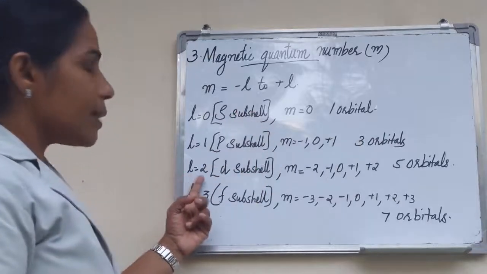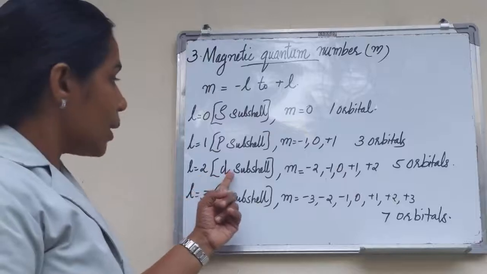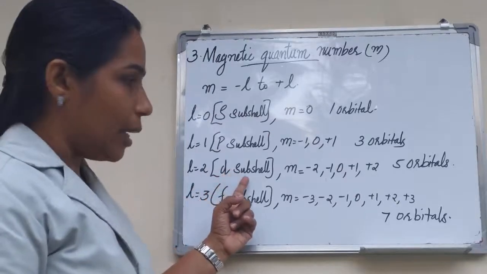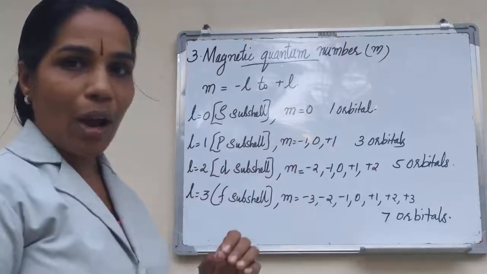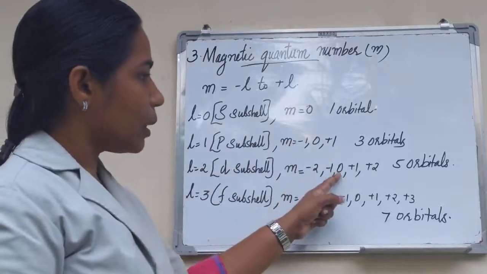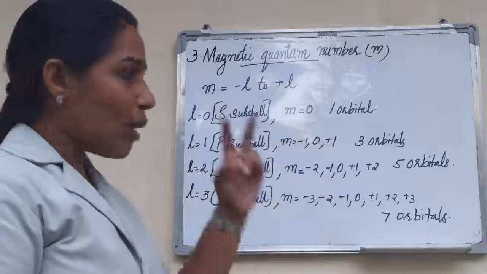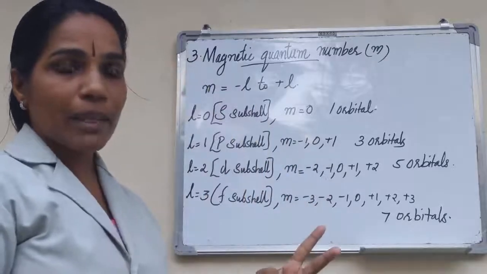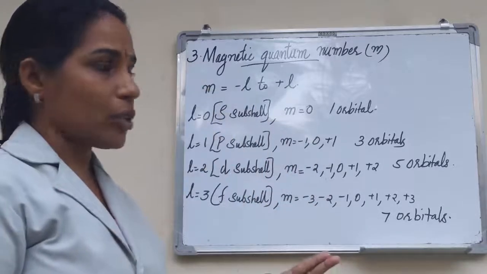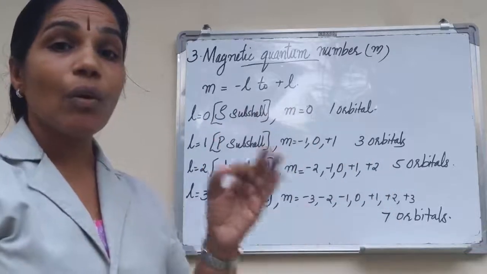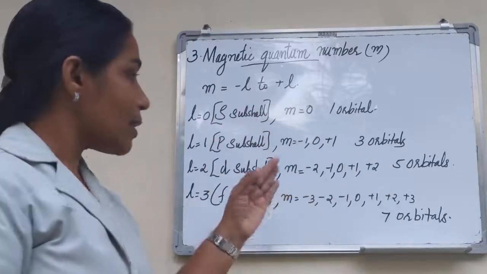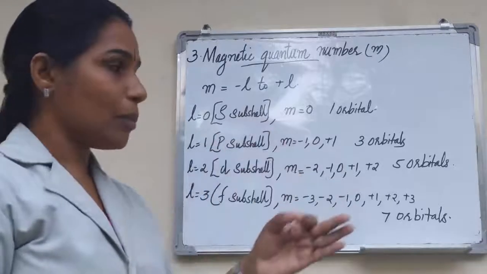Then, when l is equal to 2, the electron is present in the d subshell. Then m is equal to minus 2 to plus 2. How many values are here? 1, 2, 3, 4, 5 values. 5 values means 5 orbitals, 5 types of orientations. That is, the d subshell contains 5 d orbitals.